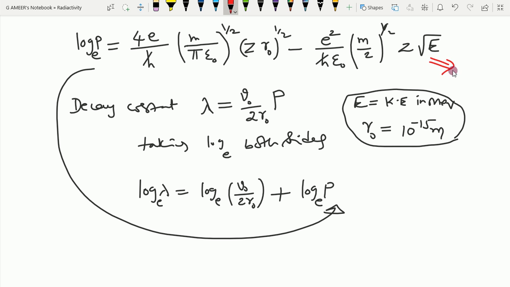So what do we write for kinetic energy? Half mv0 square. Here the velocity dependent term is there, so nothing to worry. Okay, the velocity dependent term, and range is directly proportional to the velocity dependent term. So after all doing this much big derivation, we are getting the Geiger-Nuttall law. So finally what do we get? Here the Geiger-Nuttall law comes.